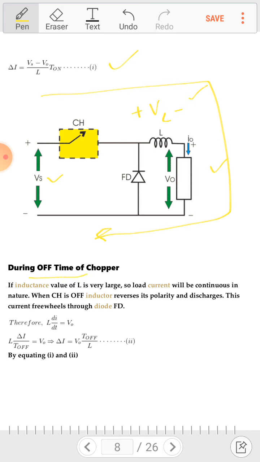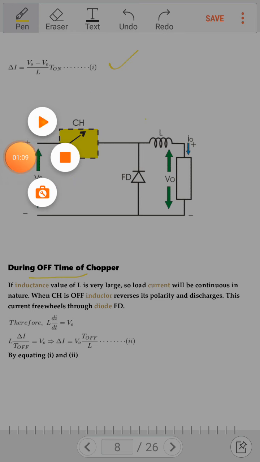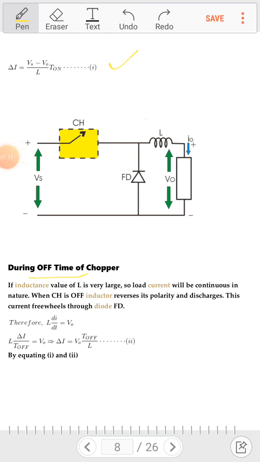Then during off time of the chopper, the chopper becomes off and the supply is disconnected from the load side. So the current will flow due to the current existing in the inductance, and this will take the path like this loop. It will follow the path of freewheeling diode, inductance and load. So here when the inductance becomes a source, the polarity will be reversed and VL will be represented as this.